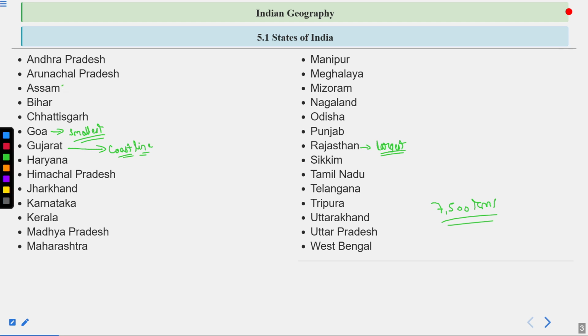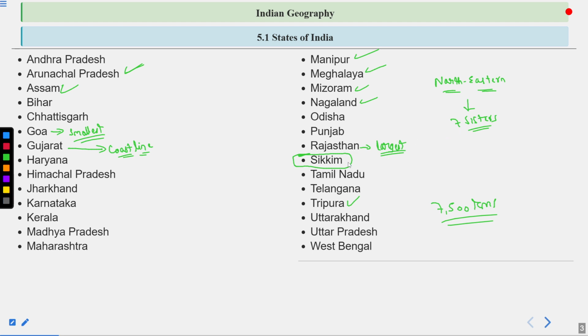Thereafter, the states like Assam, Manipur, Meghalaya, Mizoram, Nagaland, then Tripura, and Arunachal Pradesh also, these states are commonly known as the northeastern states of the country. And because these are 7 in number, they are also known as 7 sisters. Remember, Sikkim lies in the northeastern region of the country, but is not a part of the northeastern states. Sikkim is not a part of the 7 sisters.